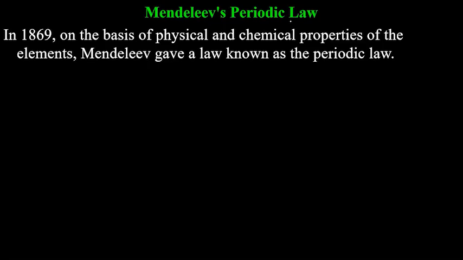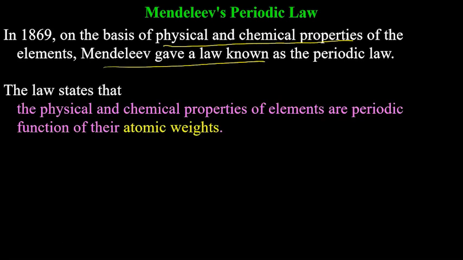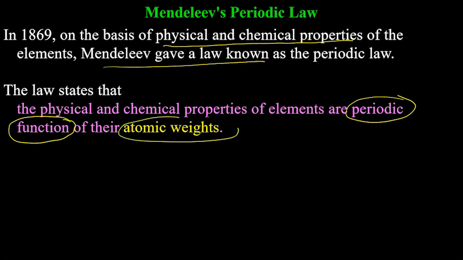In 1869, on the basis of physical and chemical properties, Mendeleev gave the law of the periodic table, which is known as: the physical and chemical properties of elements are periodic functions. This is just the keyword. In the definition, your teacher will be looking for two keywords here: periodic function and atomic weight. In Mendeleev's periodic law, in modern, she will be looking for periodic function and atomic number instead of atomic weight.